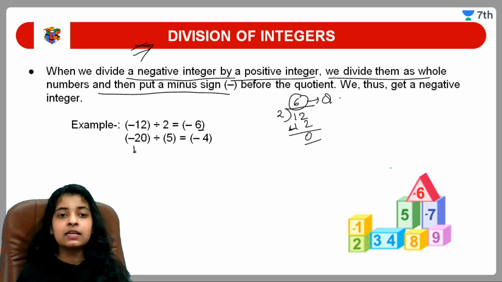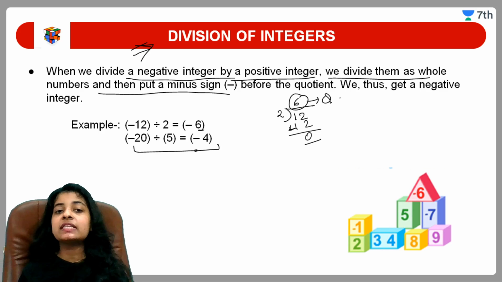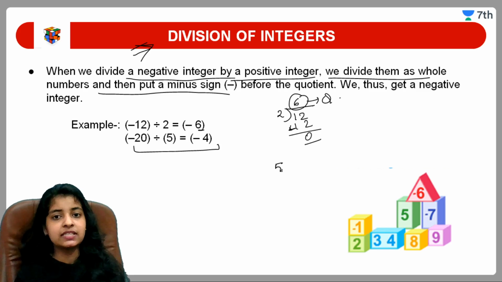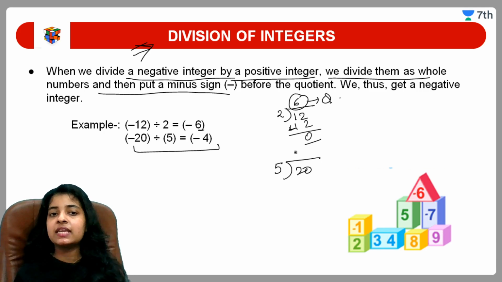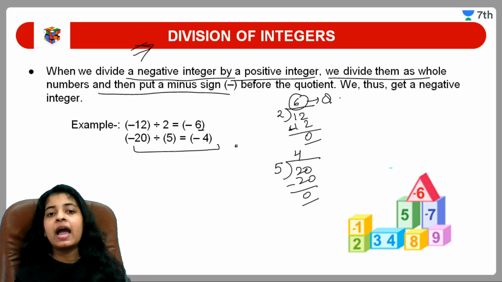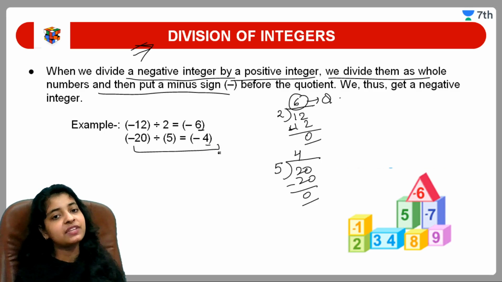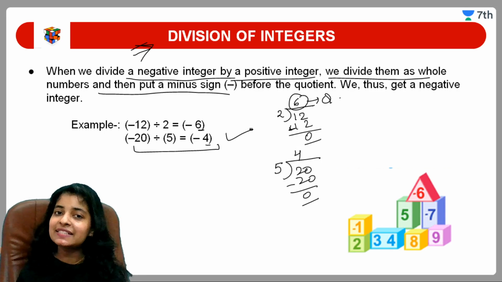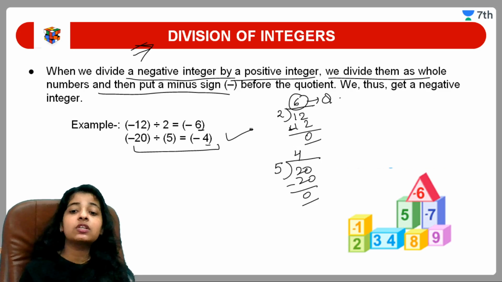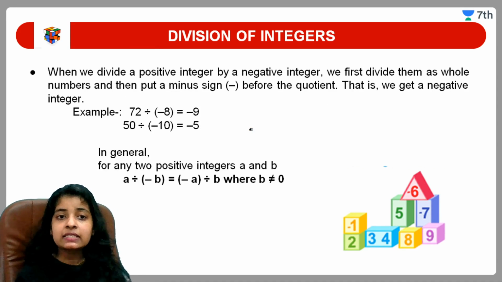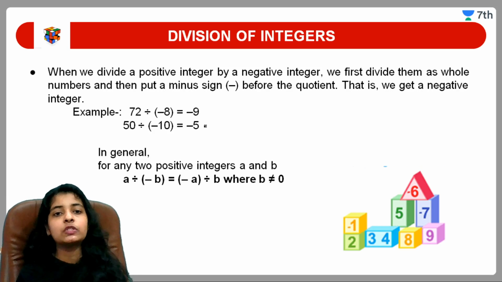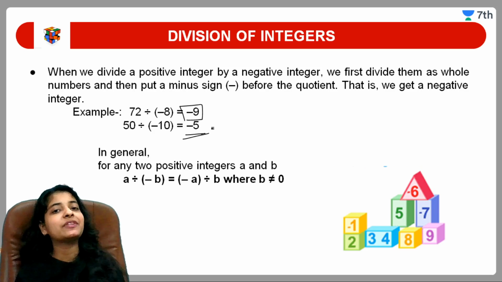So let us see this example also. Minus 20 divided by 5. Again, just let us see. 5 divided by 20, I'll get 4. And after 4, I will just put a negative sign after this, and this will be my required answer. Clear to you? I hope it is also clear. Moving towards the next. Okay, these are the only examples that I have told you. 72 divided by minus 8, normal 9 will come, and after 9 you have to just put a negative sign. Same 50 divided by 10, minus 5 will come, you have to put a negative sign.